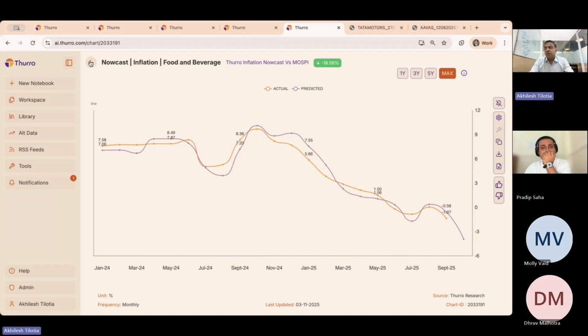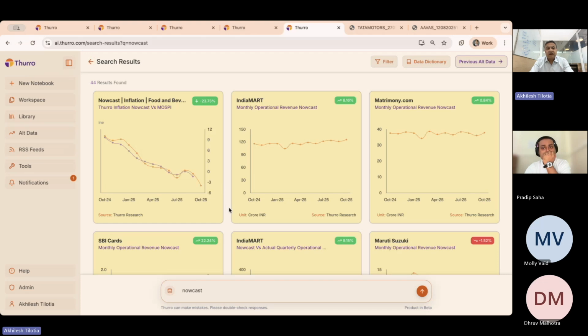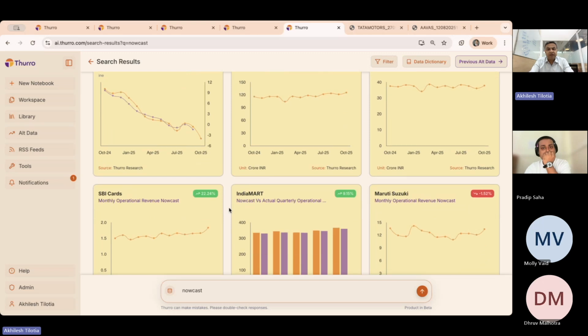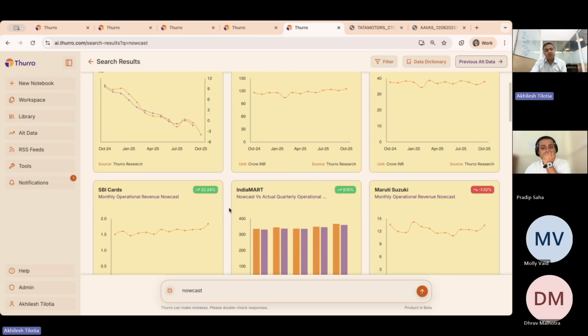So these are two important things that you should know: there is a large amount of alternate data that is available, and on top of that alternate data, we are able to build a bunch of nowcasts, which allow us to track different companies and sectors on an ongoing basis. Over a period of time, we will continue to add to these nowcasts. Nowcasts are typically a premium product. You will also find them in a different color. The chart color is yellow as opposed to the normal colors that you saw, which indicates that we have done some analysis on the data, as opposed to the typical other charts in which you just get data from the underlying source.